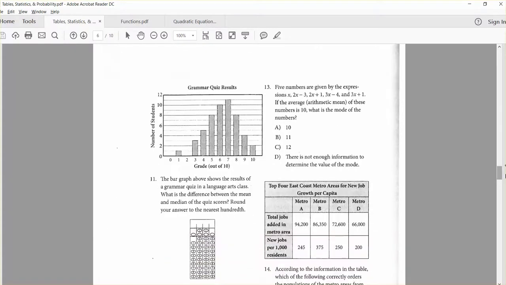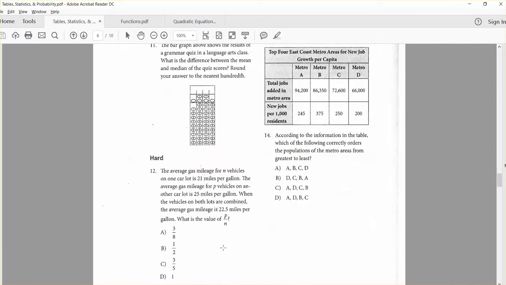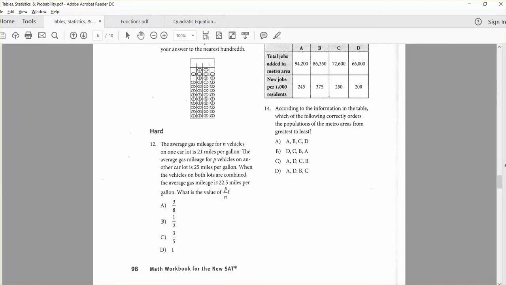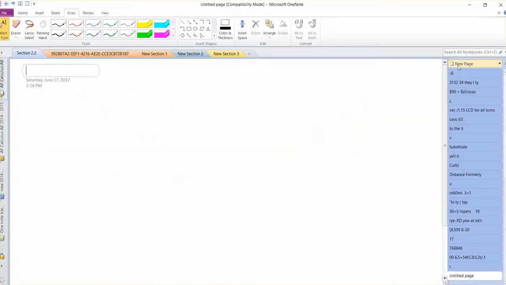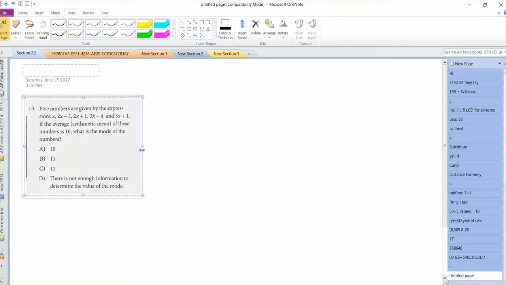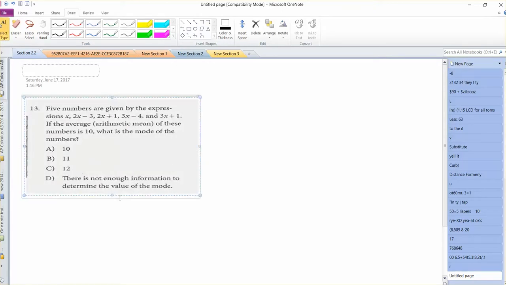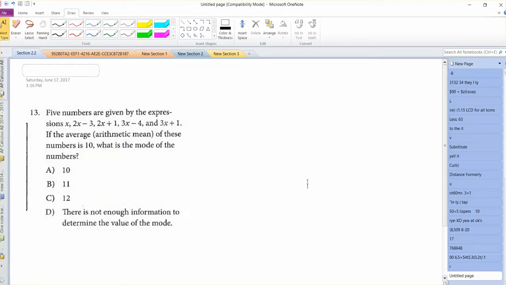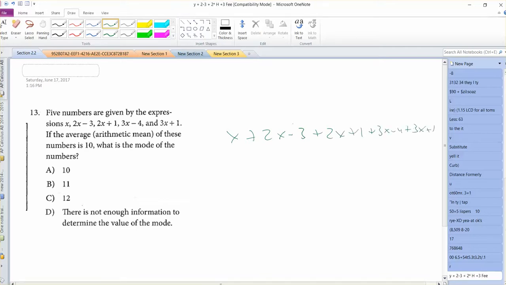Let's look at one more. Let's take a look at something dealing with mode, like number 13 here. You've got these 5 expressions: x, 2x minus 3, 2x plus 1, 3x minus 4, 3x plus 1. You're told the average is 10. What is the mode of these numbers? So first we've got to add them all up and divide by 5, so that equals 10.